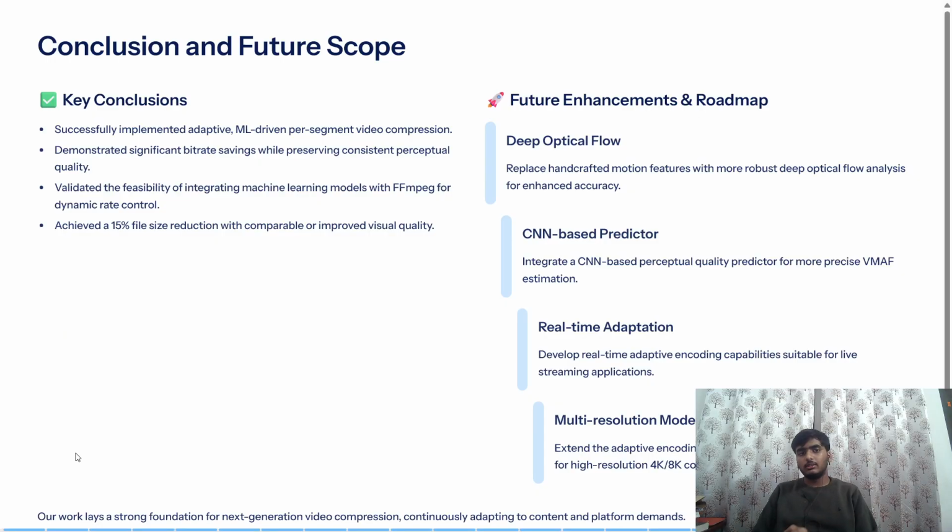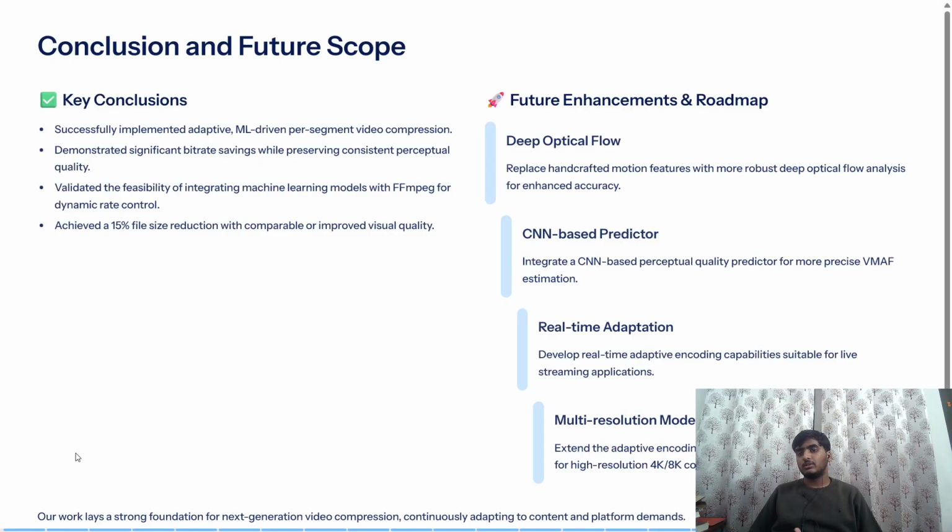What are the key conclusions? We successfully implemented ML-driven per-segment video compression. We demonstrated significant bitrate savings while preserving consistent perceptual quality. We validated the feasibility of integrating machine learning models with FFmpeg for dynamic control, and we achieved a 50% size reduction with comparable or improved quality.